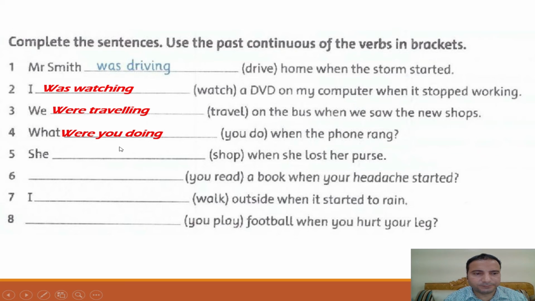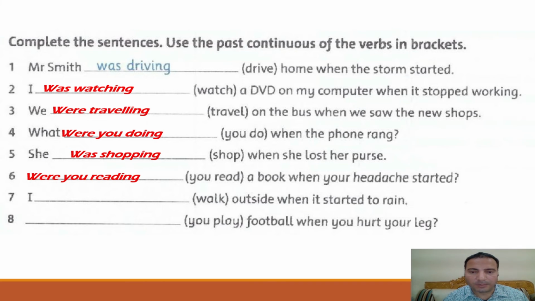Number five, she dash shop when she lost her purse. With she, I use was because she is singular, so I use was shopping. Number six, you read a book when your headache started. So this is a question, so I start with the past form of the verb to be. With you here I use were. So, were you reading a book when your headache started?